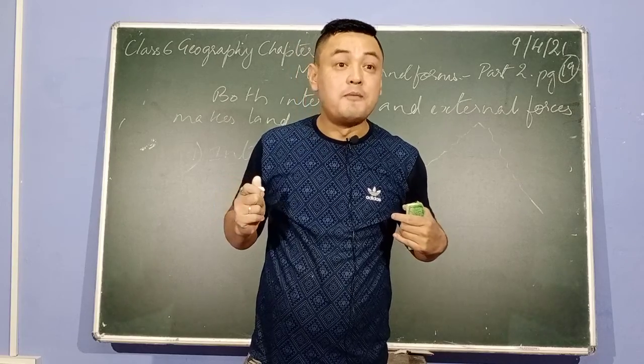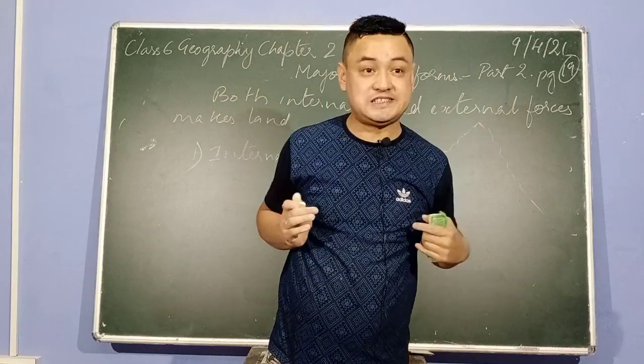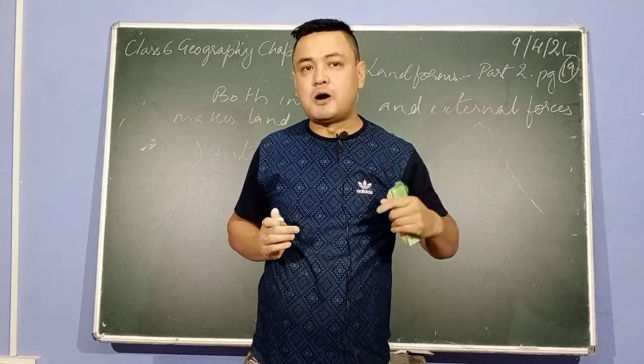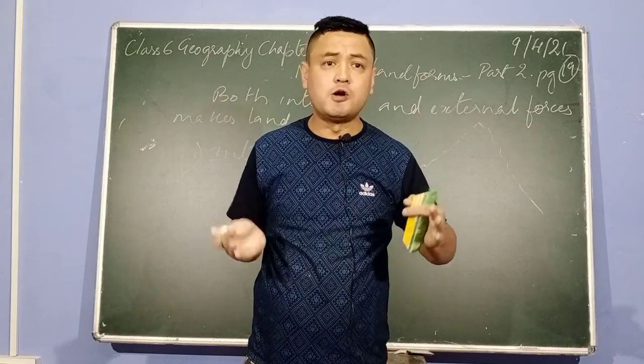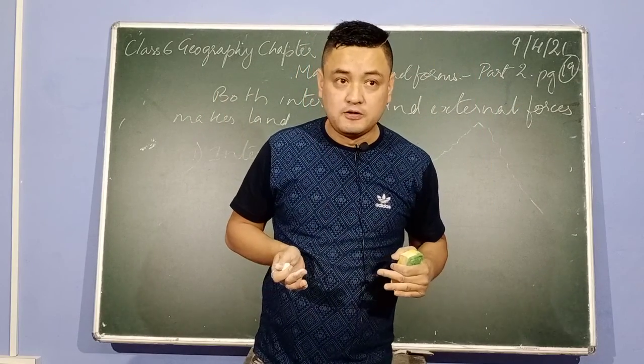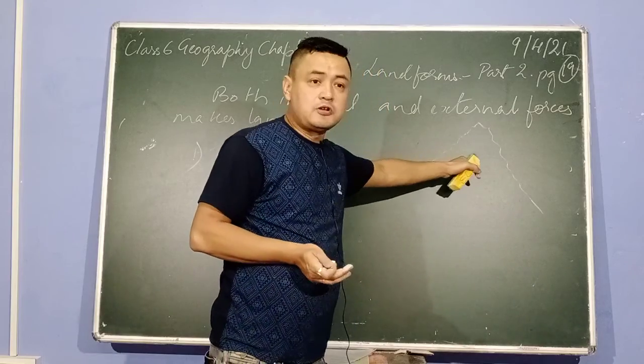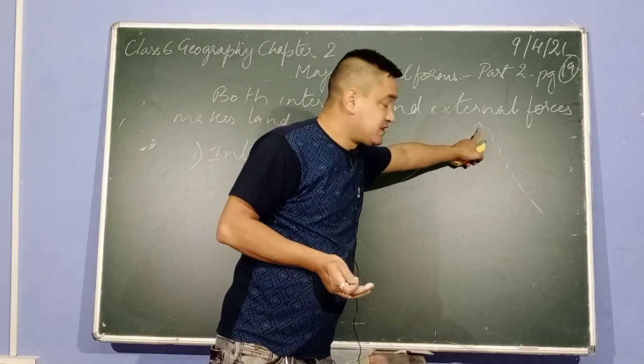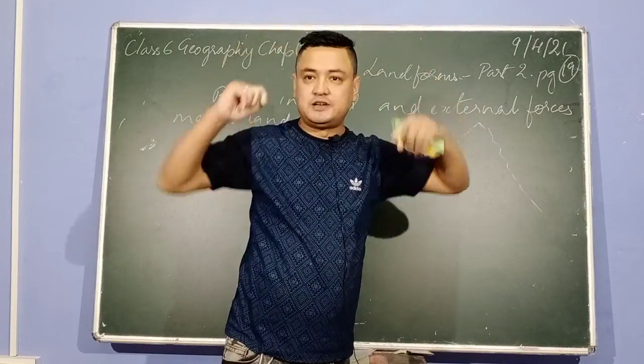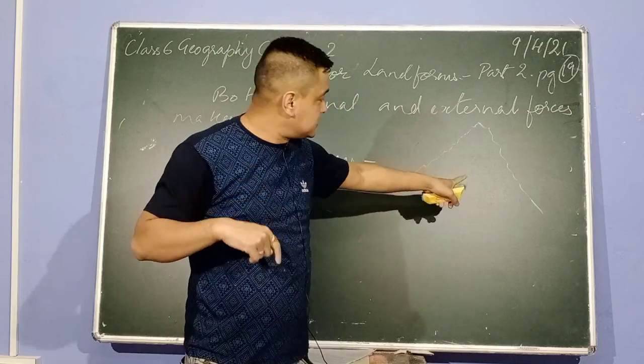So I am talking about mountains which are covered by ice. Now there are two types of fold mountains. One is old fold mountains and one is young fold mountains, which we will study later on. But here we are studying young fold mountains, where the tip of the mountain is basically pointed. Now look at this mountain. It is rough in shape.